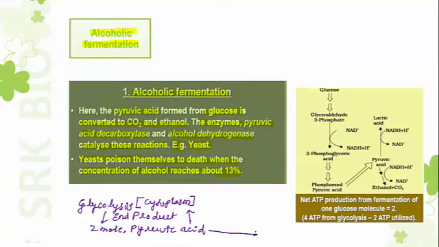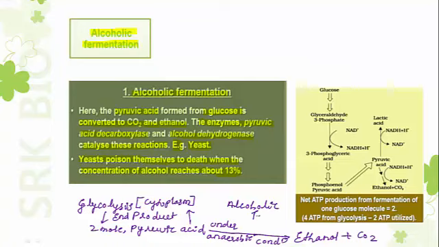Under anaerobic condition, that means in the absence of oxygen, this pyruvic acid is converted into ethanol or ethyl alcohol along with the liberation of carbon dioxide. This process itself is known as alcoholic fermentation.